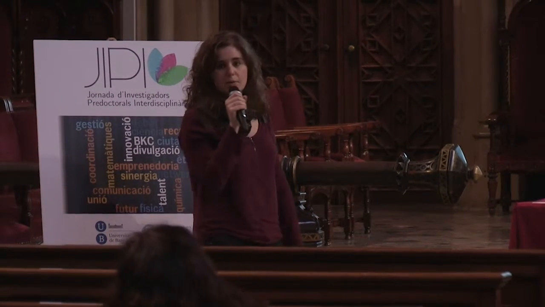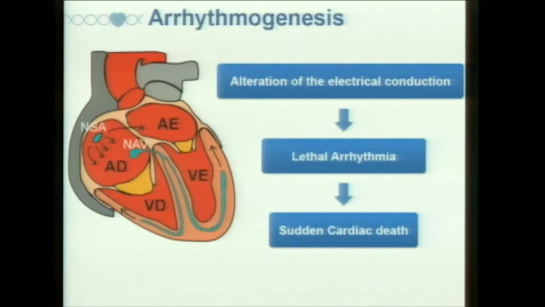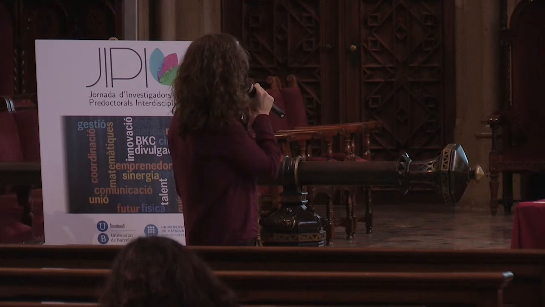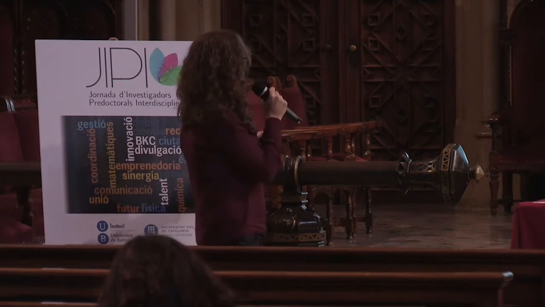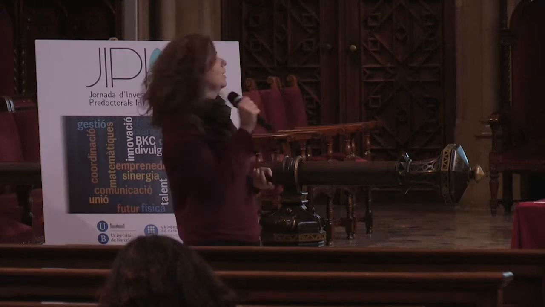First of all, I would like to explain how electrical transmission works in the heart. It begins with an electrical impulse at particular cells called pacemaker cells, which we can see here in green. Then this electrical impulse is spread through the heart, producing the typical contraction of the atrial and ventricular chambers.